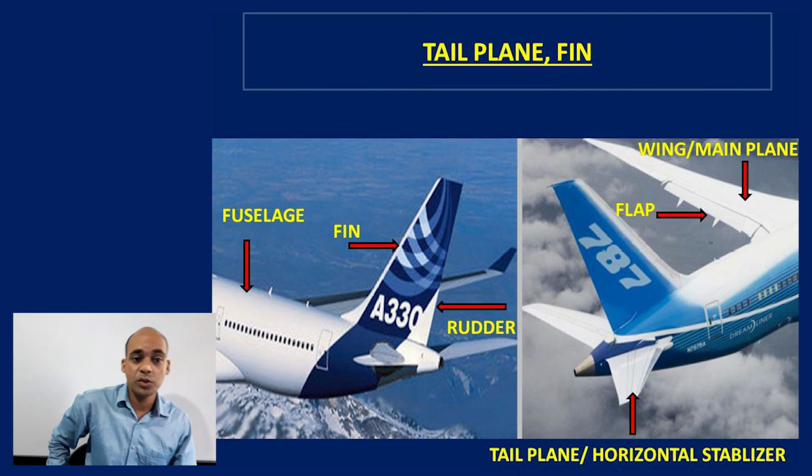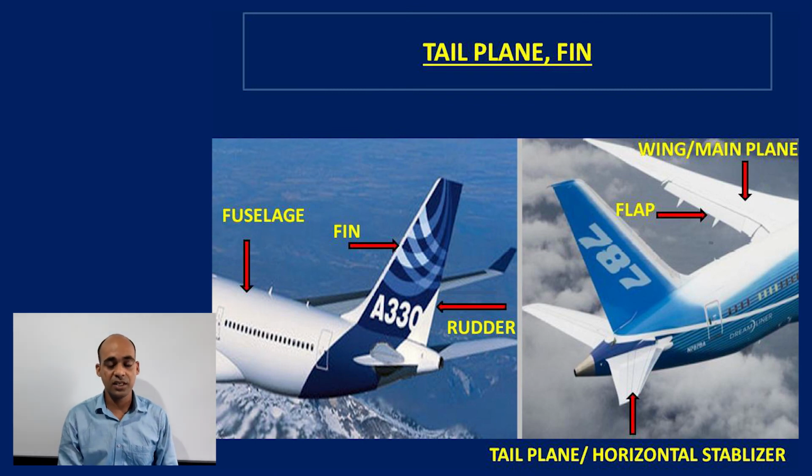Here we can also distinguish by seeing the tail plane and fin. There is a difference in tail plane and fin in different types of aircraft. Here there are pictures with arrows marked. This is the fin of the aircraft. This is also called the vertical stabilizer of the aircraft. This is the fuselage. This one is the rudder. The rudder is installed at the rear portion of the fin. This is the tail plane, also called the horizontal stabilizer.